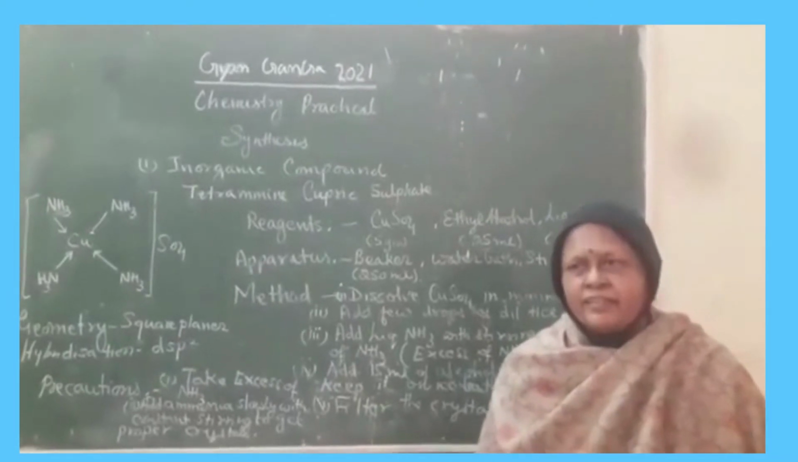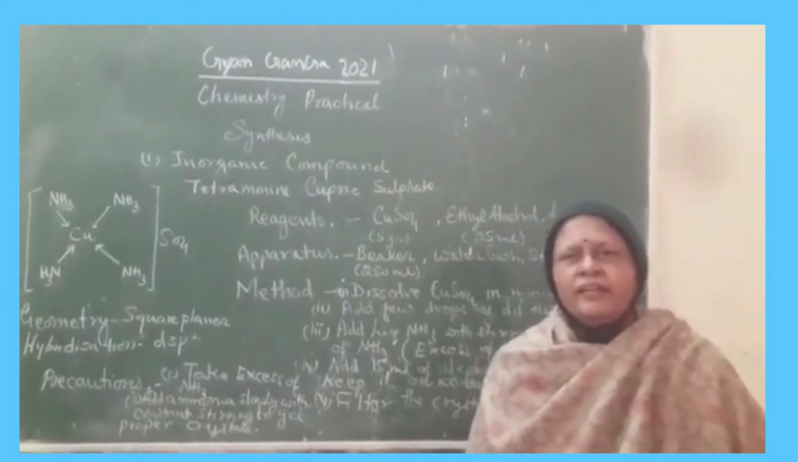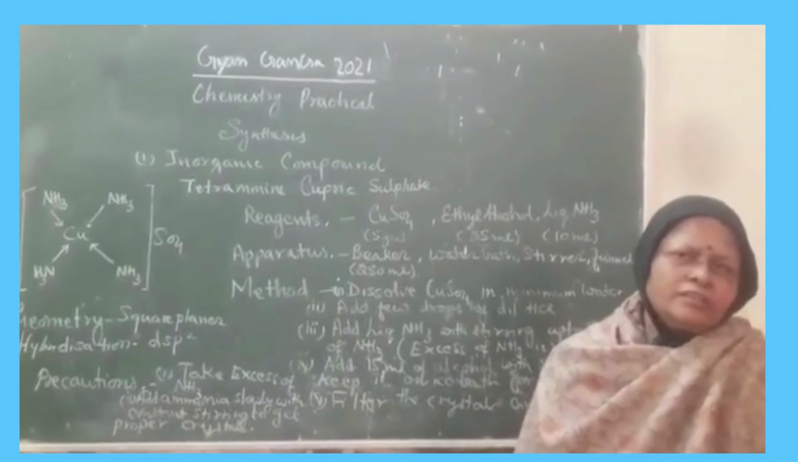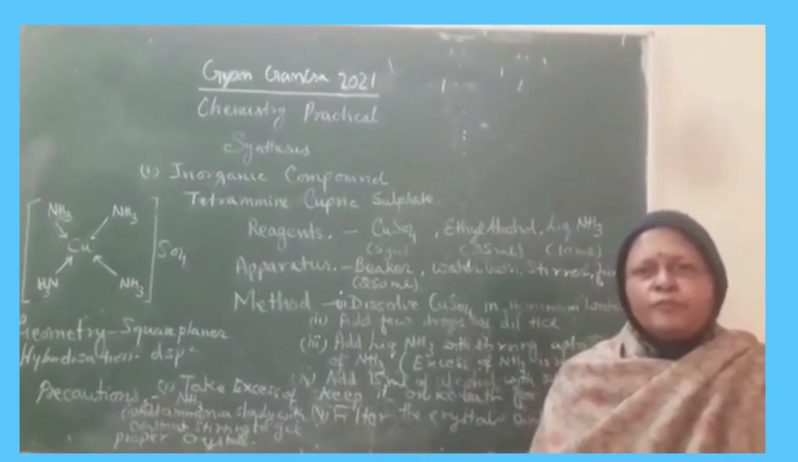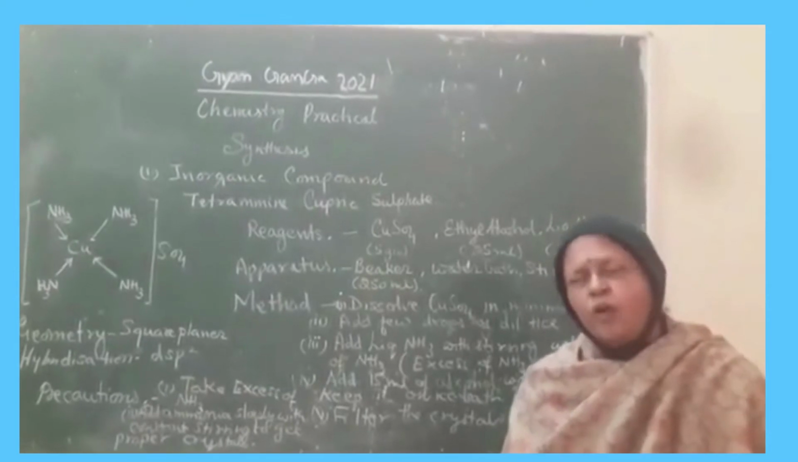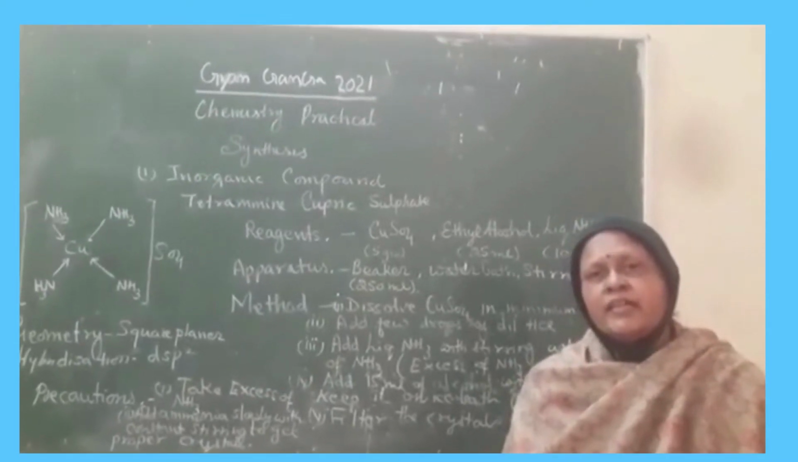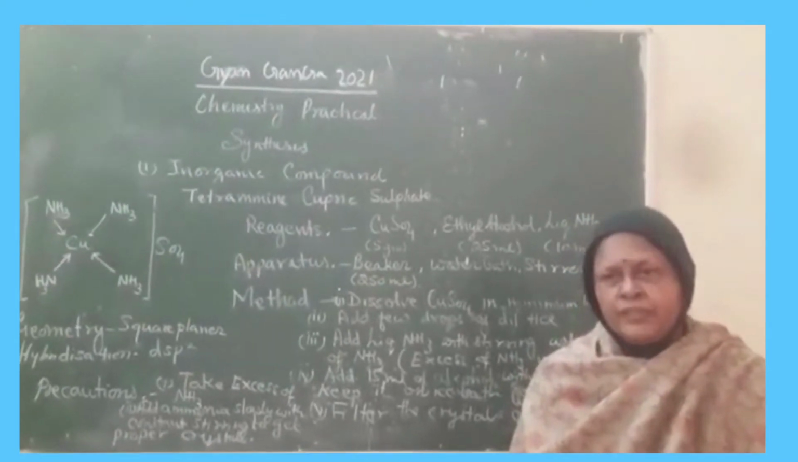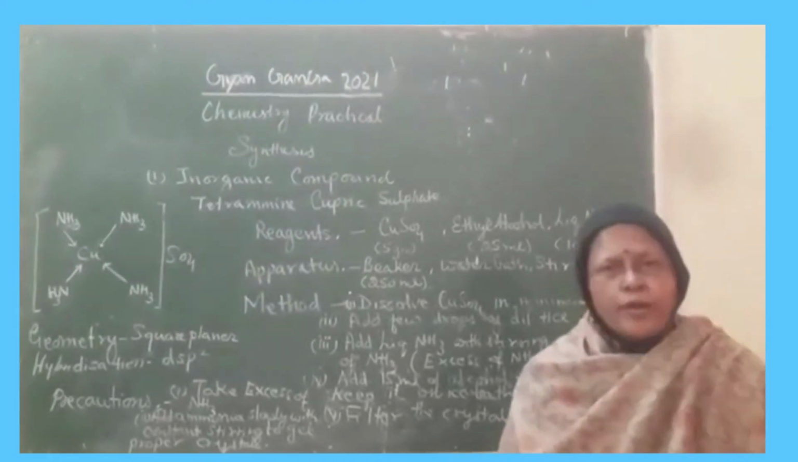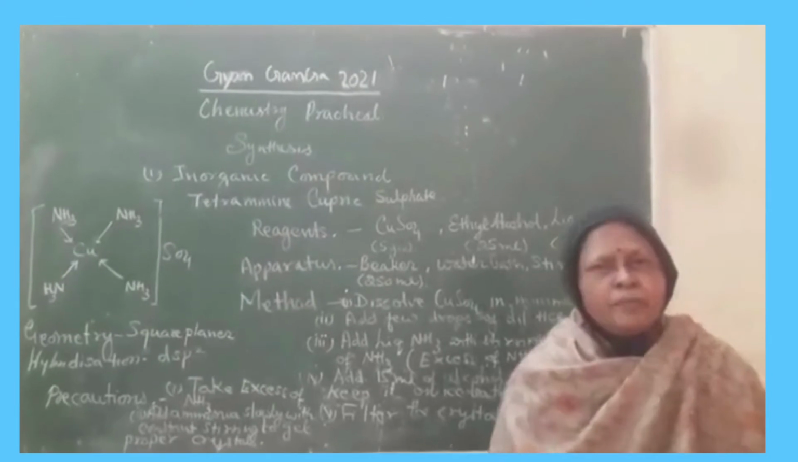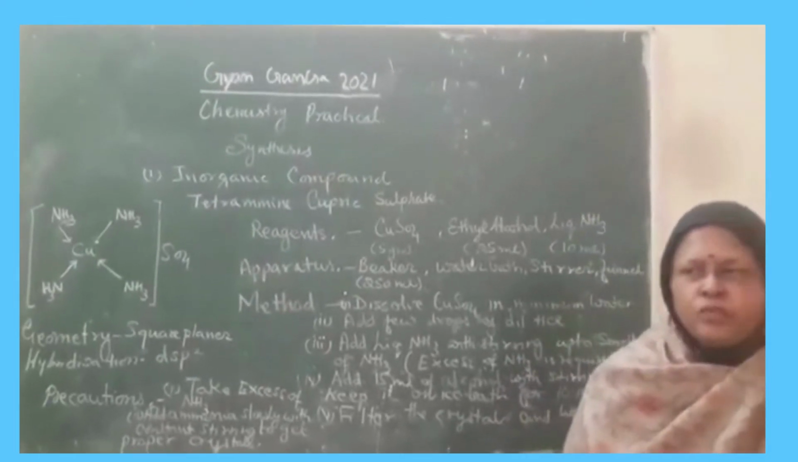The next step is to add 10 ml of alcohol and keep the beaker in an ice bath for 15 minutes. Now collect the crystals and weigh them. The geometry of this compound is square planar and its hybridization is dsp2.